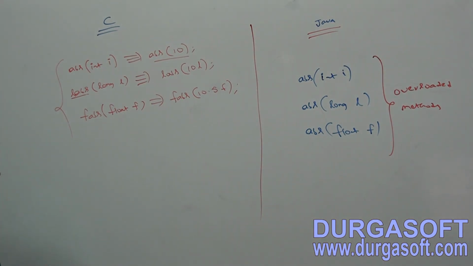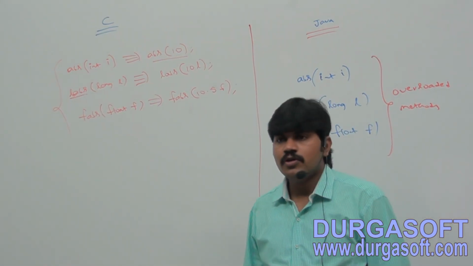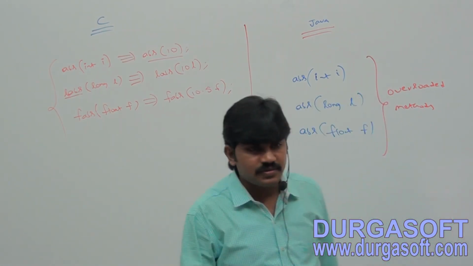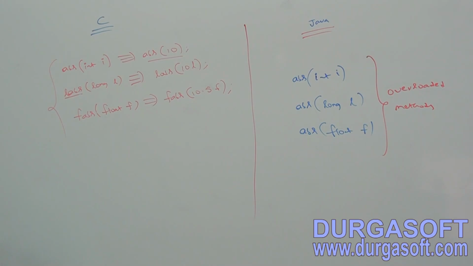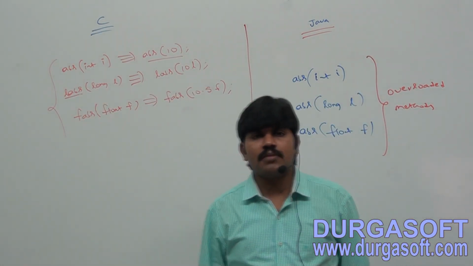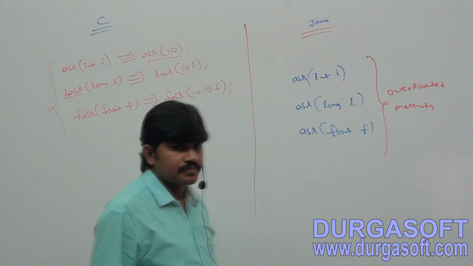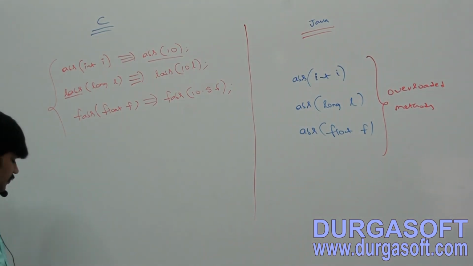But in Java, we can declare multiple methods with the same name but different argument types.